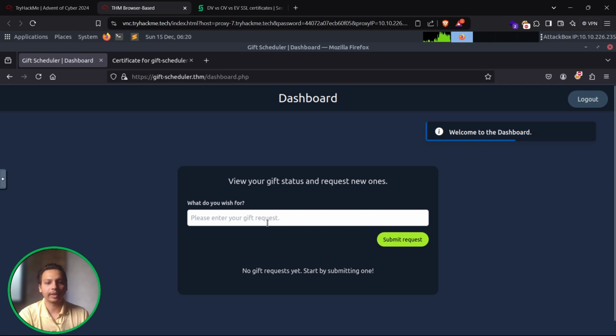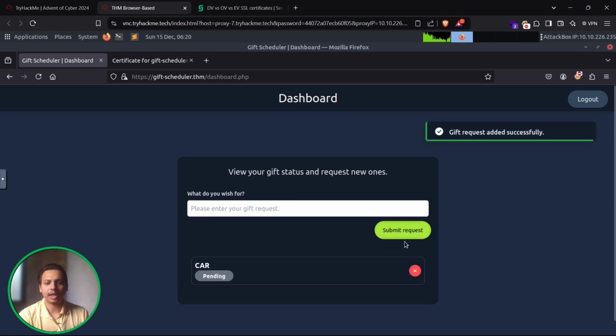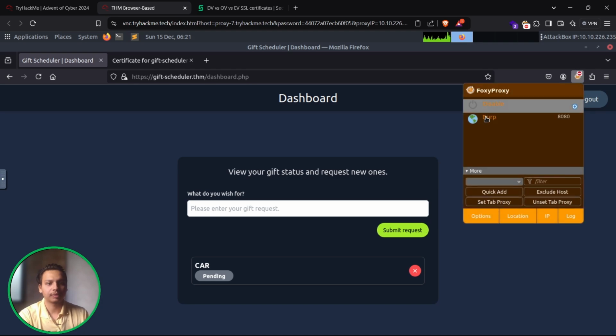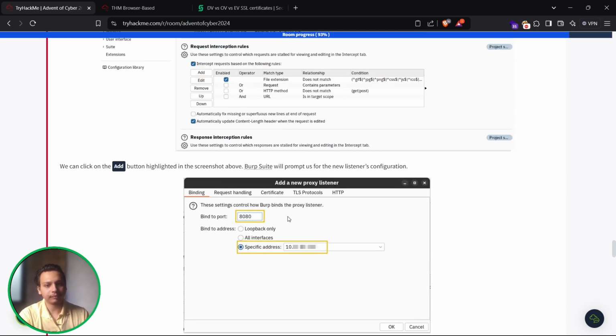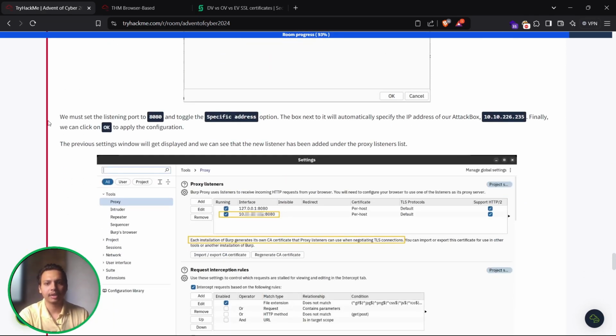Okay, it says it is in the pending state. Okay, this is the functionality. So keep intercepting the requests with Burp if we want, and then we have done all with the specific stuff.